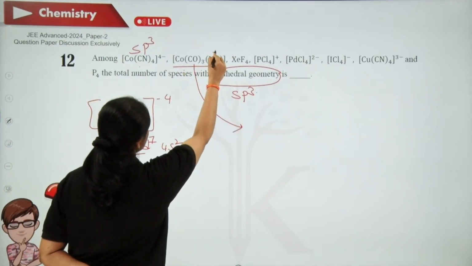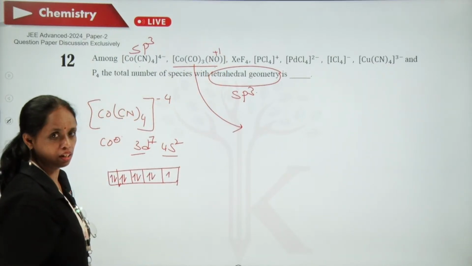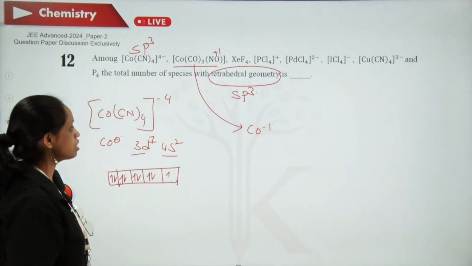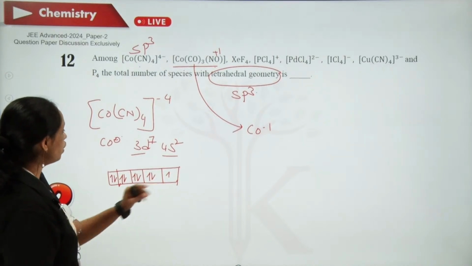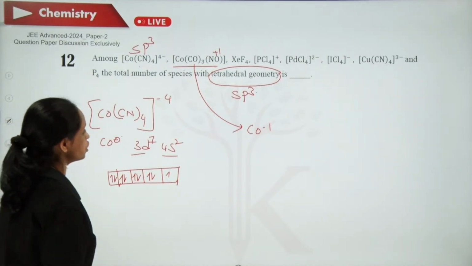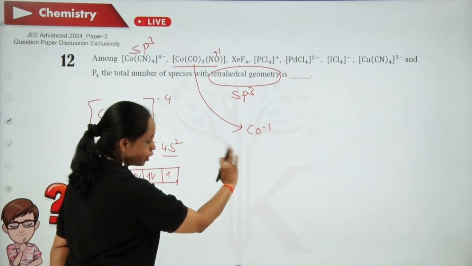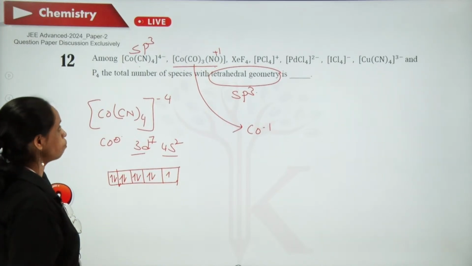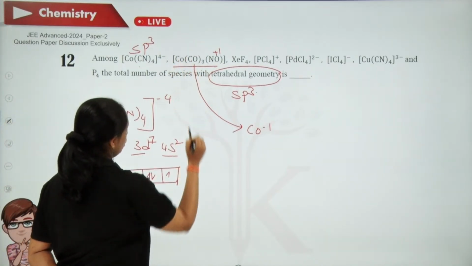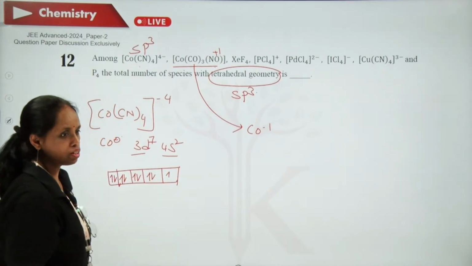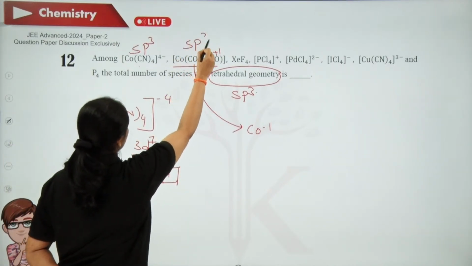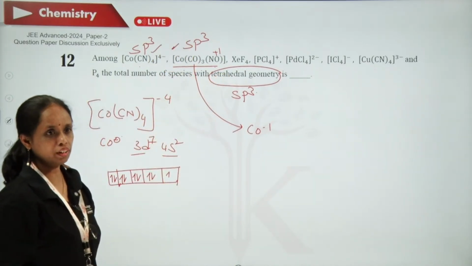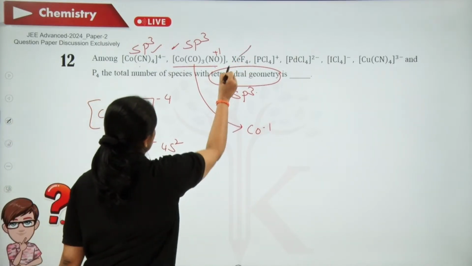In the same way, when you go for Co(CO)3NO, here NO is in +1 oxidation state, so Co should be in -1 oxidation state. When you take -1 oxidation state, again the orbitals are completely filled, so Co in -1 oxidation state has a completely filled electronic configuration. So there are no empty d orbitals. So sp3 hybridization here as well. Now XeF4, we know it is square planar. So just strike it out.